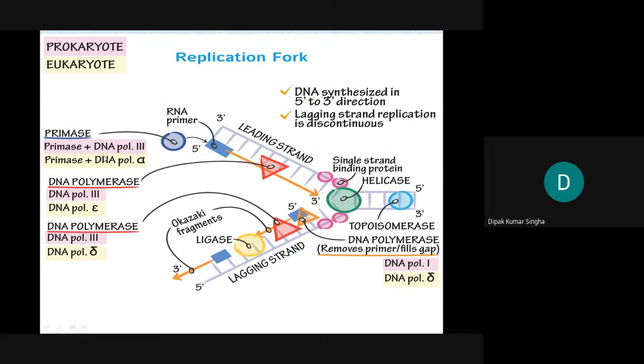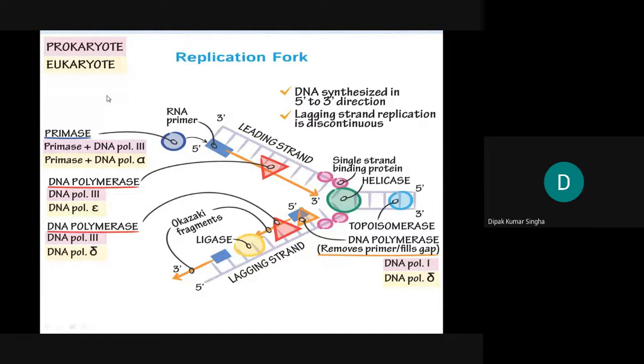Then the enzymes primase and DNA polymerase 3 act in prokaryotes. In case of prokaryotes, we can write it down like this. So it is primase and DNA polymerase 3, and in case of eukaryotes, primase plus DNA polymerase alpha. Actually, the replication process in animals or eukaryotes is more complicated than in prokaryotes.